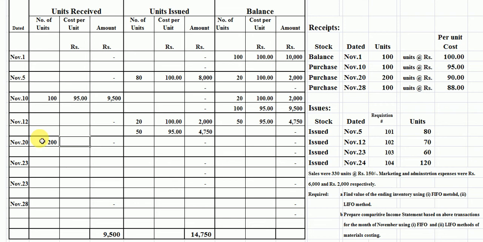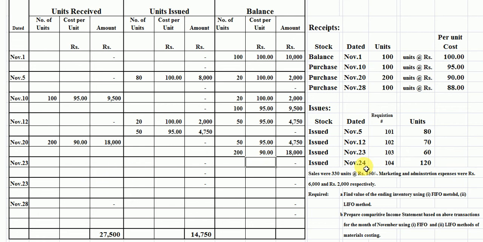The rate is 90 rupees per unit here. Now we again record our inventory in our balance column. 50 units is the first purchase, the rate is 95. The current purchase is 200 units, the rate is 90 rupees here. Students, this is our inventory card at the current time which exists in our storeroom.